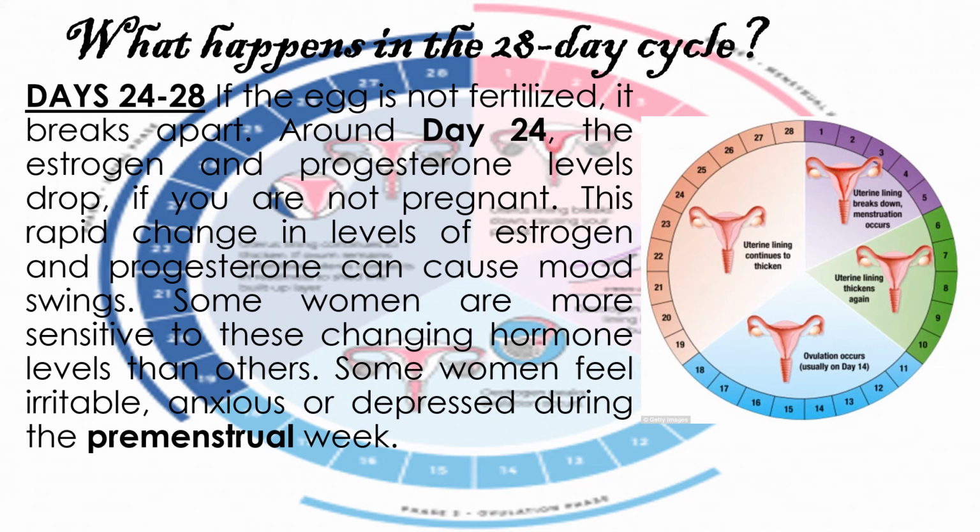Days 24 to 28. If the egg is not fertilized, it breaks apart. Around day 24, the estrogen and progesterone levels drop. If you are not pregnant, this rapid change in levels of estrogen and progesterone can cause mood swings. Some women are more sensitive to these changing hormone levels than others. Some women feel irritable, anxious, or depressed during the premenstrual week.